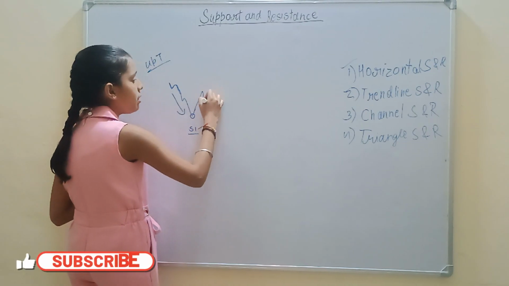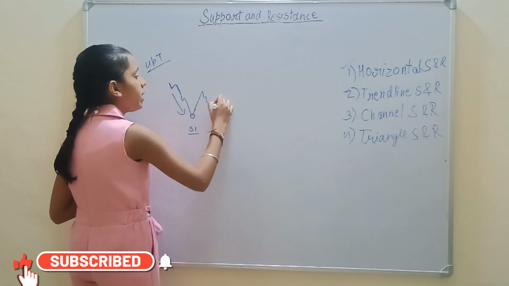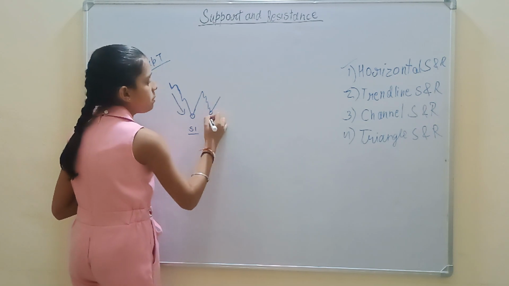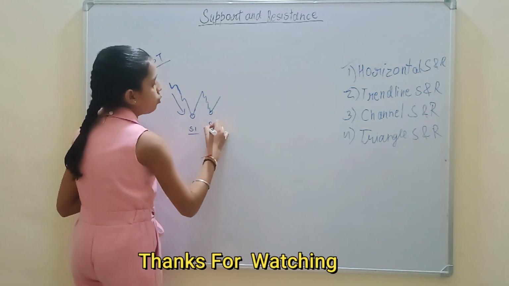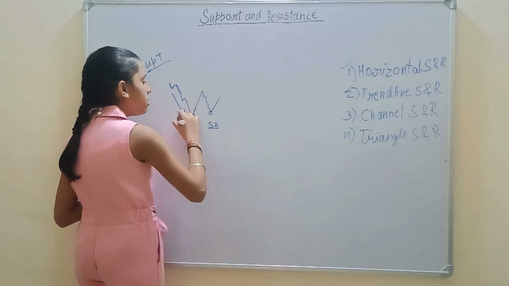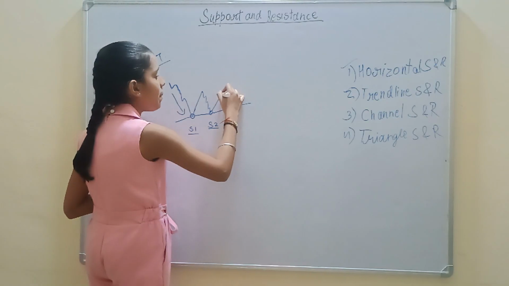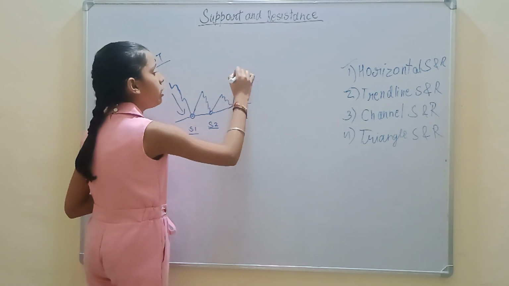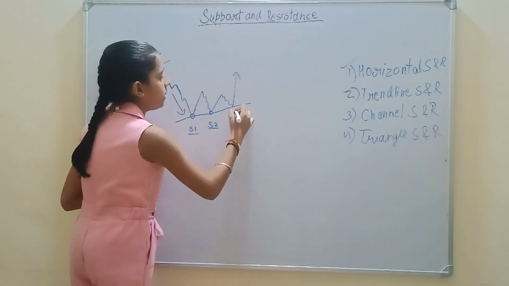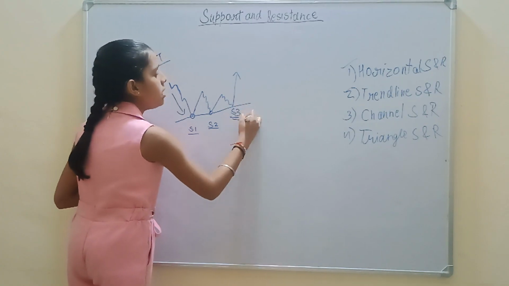Then again the market price will come downside, and again it will go upside. So this became our S2. So friends, matching these two, we will make one trend line. And again the market price will come downside and it will go directly upside. And this makes our S3.